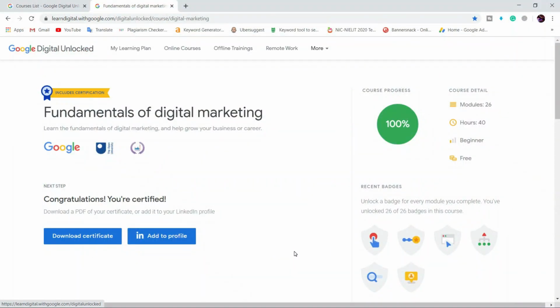There are 26 modules in this course and the course is 40 hours. Here you will completely learn about digital marketing. This course is completely industry oriented. If you want to move your career into digital marketing, you can learn the basics from here.